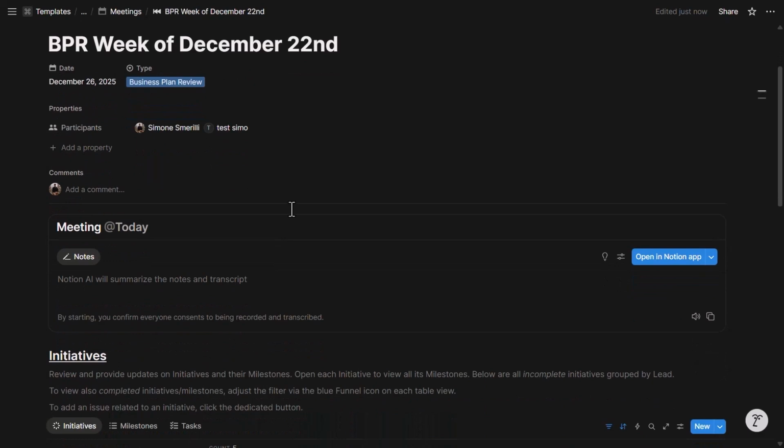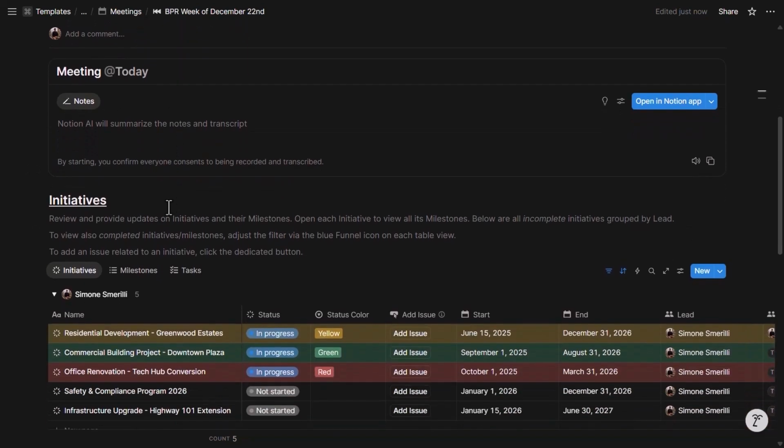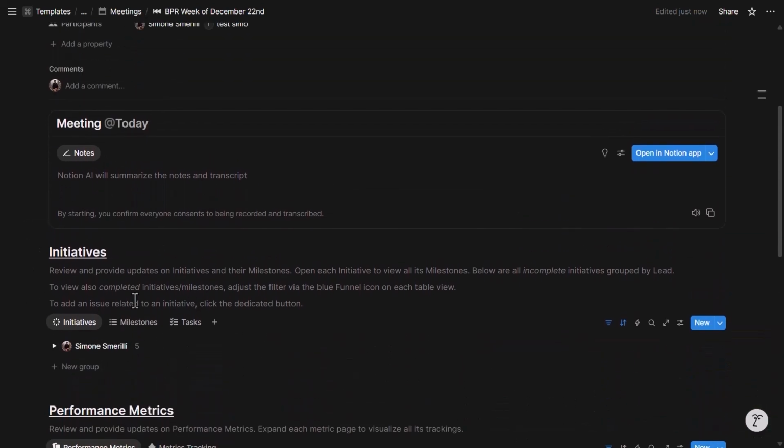And then the template or the page gets populated automatically with the AI meeting notes block that can transcribe your meeting and then generate a summary, while you can also still take manual notes in a dedicated space. If you have a note taker in the team, this is especially helpful. During the meeting, you might focus on discussing initiatives, the business plan, the metrics, and then the note taker can just stay here on their Notion account at the top of the page, taking notes and transcribing via the AI meeting notes block.